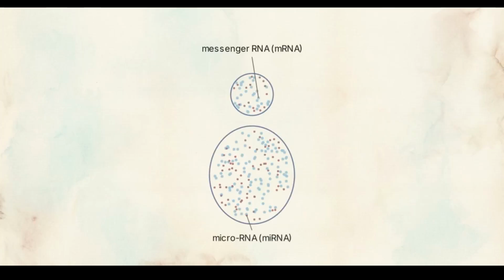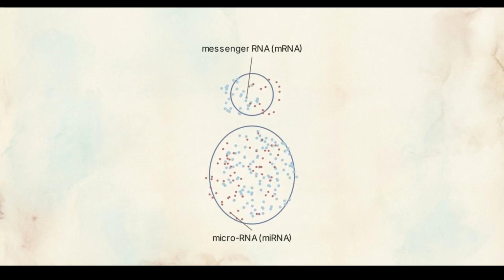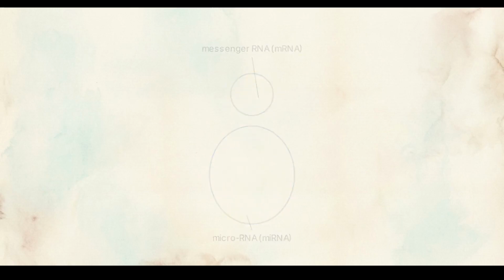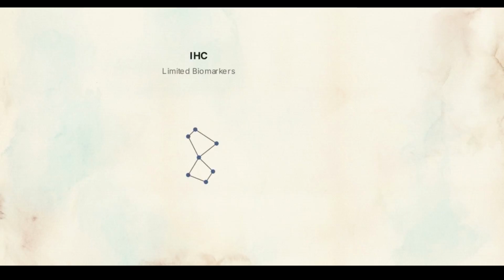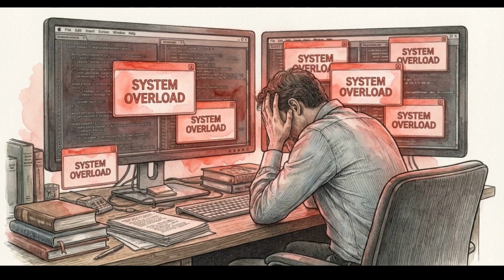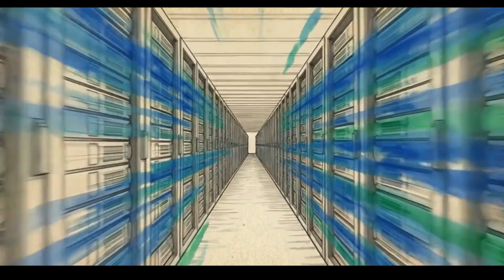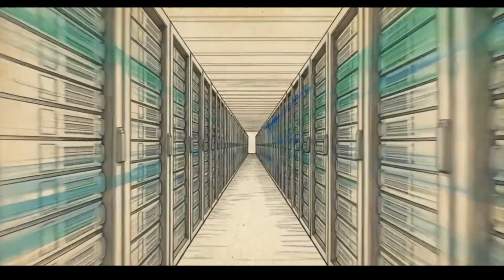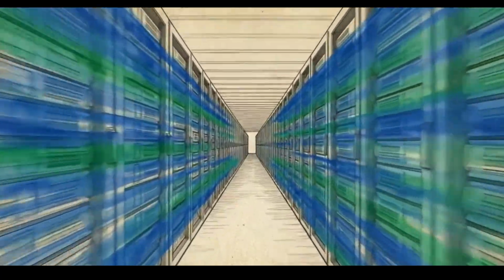The whole transcriptome is the complete, comprehensive range of messenger RNA and microRNA molecules expressed by an organism at any given moment. This visual highlights the scale of the data involved. On the left is the data footprint of IHC. On the right, translating a single tissue biopsy into its whole transcriptome yields billions of disparate, unstructured data points. Classical machine learning classifiers collapse under this weight. The sheer processing power required to automatically categorize this much unstructured data is unmanageable for standard computing models.